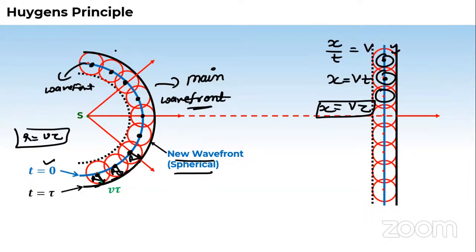So just see carefully. This is spherical wavefront. This is spherical wavefront. This is planar wavefront.